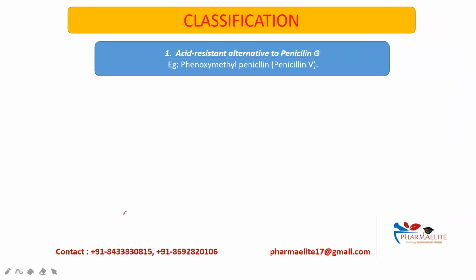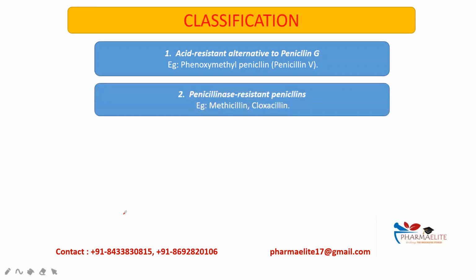Classification. Acid resistant alternative to penicillin G. So penicillin G is acid labile and therefore acid resistant alternatives have been developed. Example, phenoxymethyl penicillin or penicillin V. Penicillinase resistant penicillins such as methicillin and flucloxacillin.